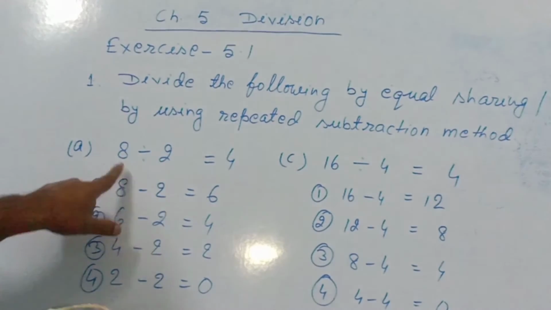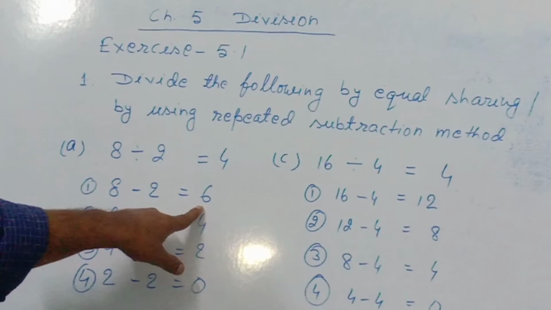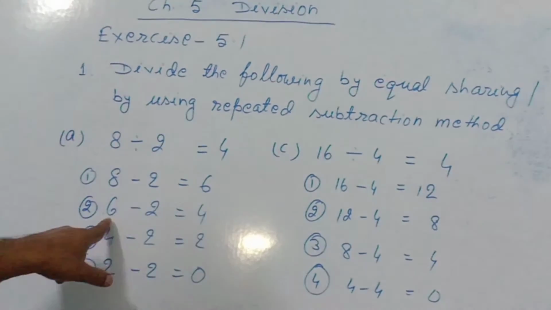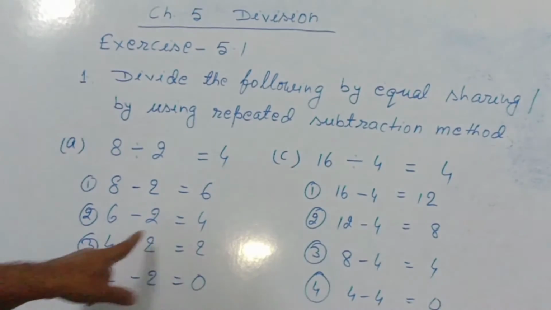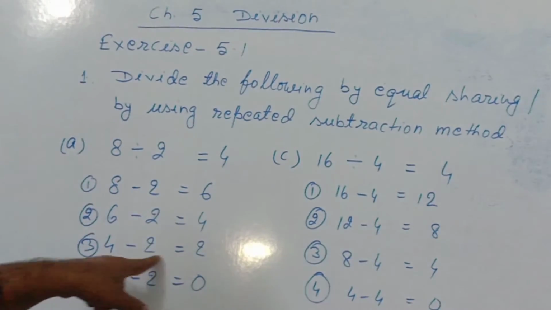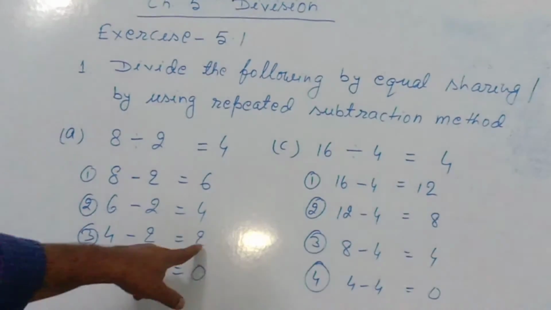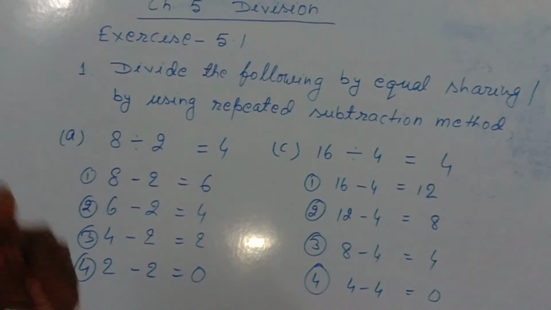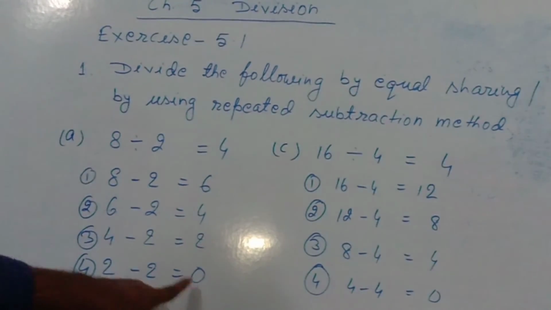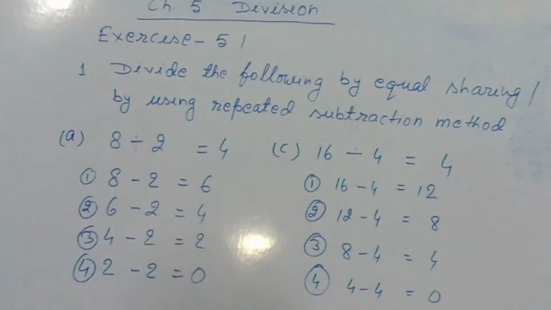I subtracted 2 from 8 in the first step. 8 minus 2 equal to 6. In the second step, I subtracted 2 from 6. I got 4. In the third step, I subtracted 2 from 4. I got 2. And in the fourth step, I subtracted 2 from 2. I got 0. Till getting 0, we have to repeat this subtraction. As we got 0 in these 4 steps, so 8 divided by 2 equal to 4.